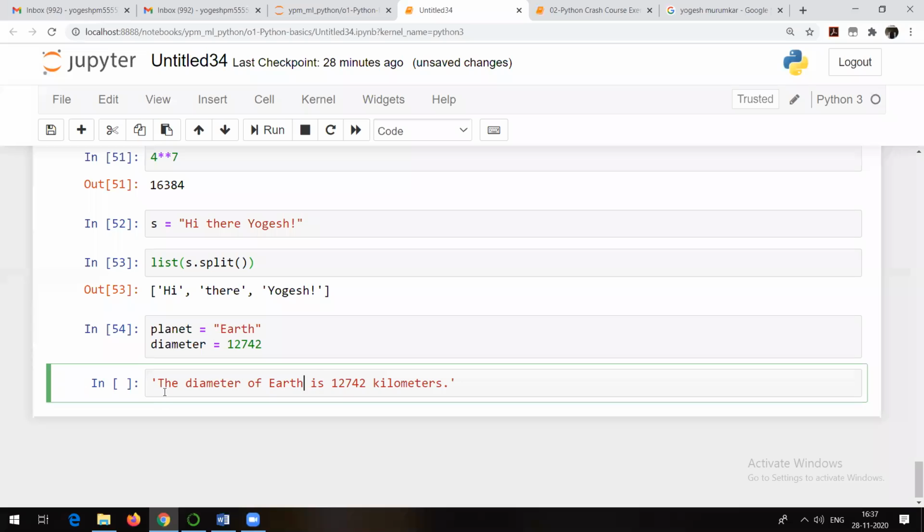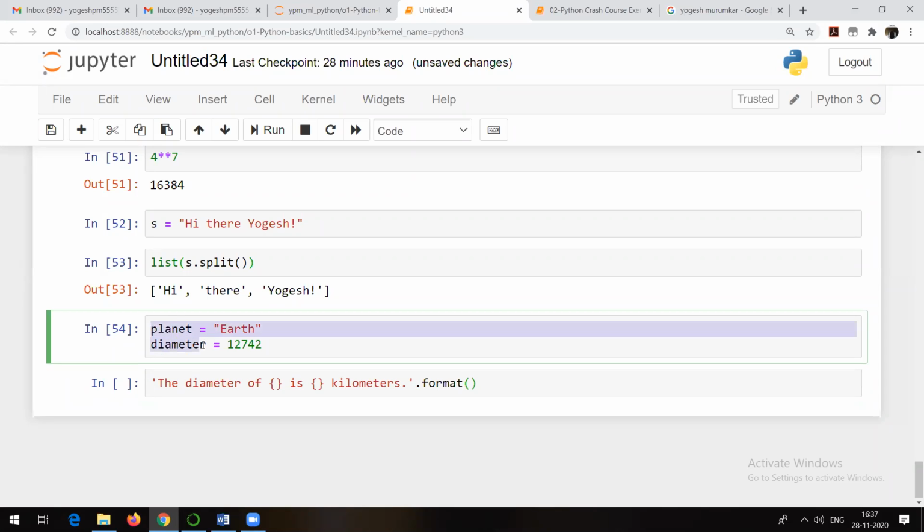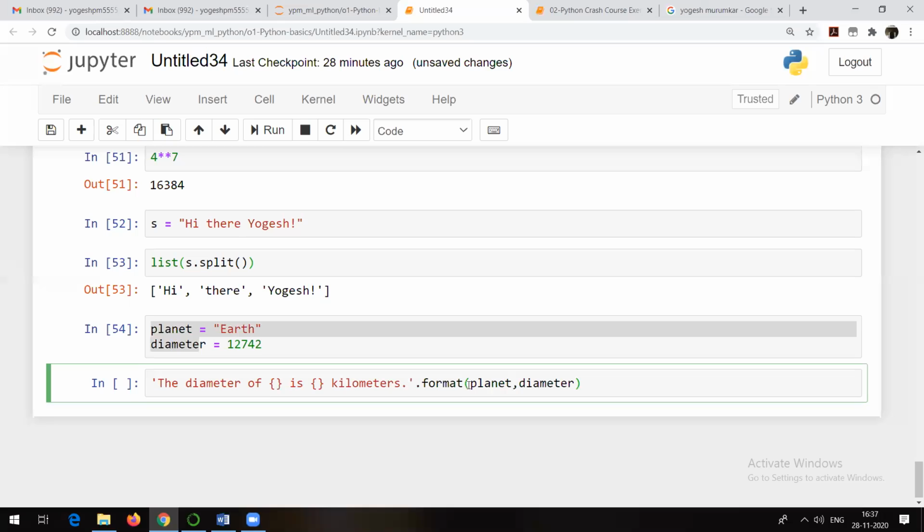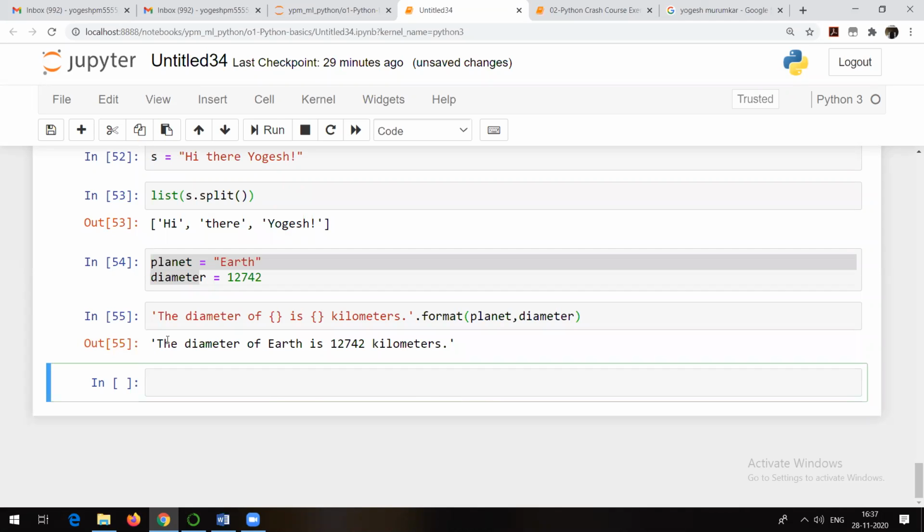So the diameter of, instead of this, I am going to make use of curly brackets to get the same answer. The diameter of {} is {} kilometers dot format. This is how they make use of a dot format specifier. And here which variables can we make use of? Planet, comma, diameter. The value of planet is Earth and the value of diameter is 12742. Just run it. That's it. You will get the answer.